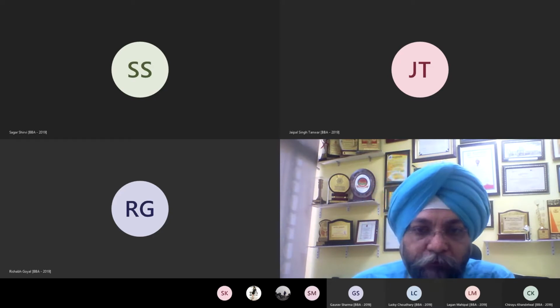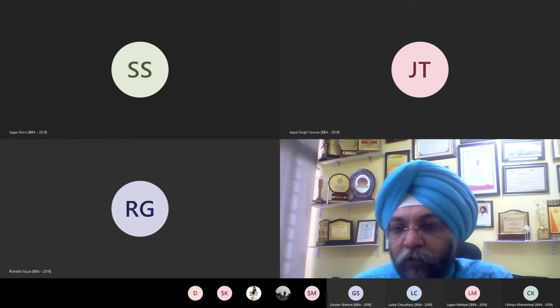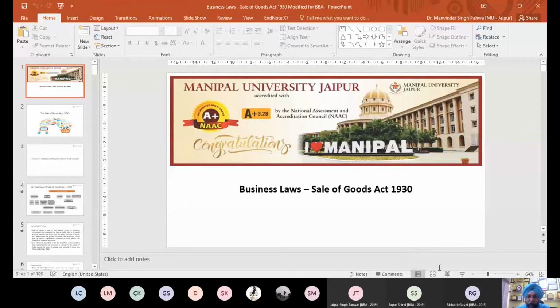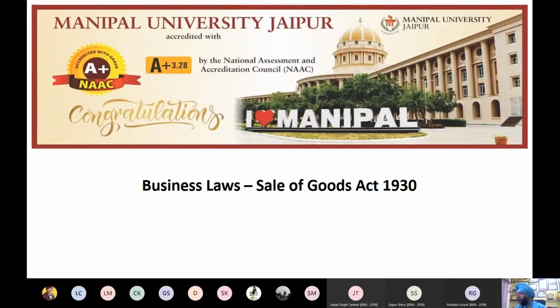Okay, so let us start the class today. We are going with the Sale of Goods Act now. Sale of Goods Act, as I have already told you, is an act which